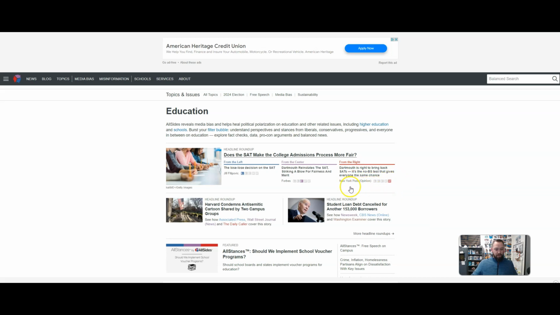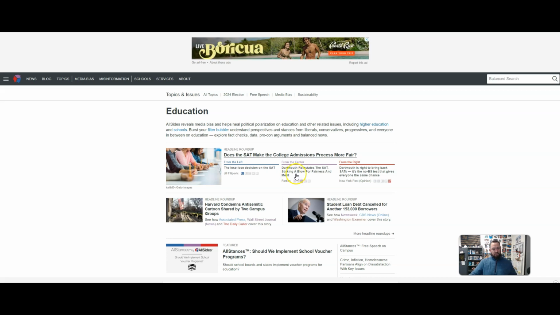That came from the New York Times. And then from the center, we have a Forbes article. Dartmouth reinstates the SAT, striking a blow for fairness and merit. All right, so what this does is it gives you a look at far left, far right, and center.